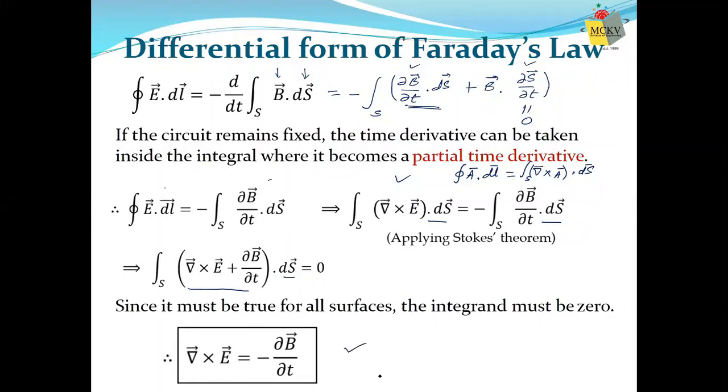That is called the differential form of Faraday's law. It's much more slick and easy to use. And it also tells us that rate of change of magnetic field produces electric field. So this is our differential form of Faraday's law. So we can have either of these two forms, the integral form of Faraday's law or the differential form of Faraday's law. But both tell us one thing, that rate of change of magnetic field can produce electric field.